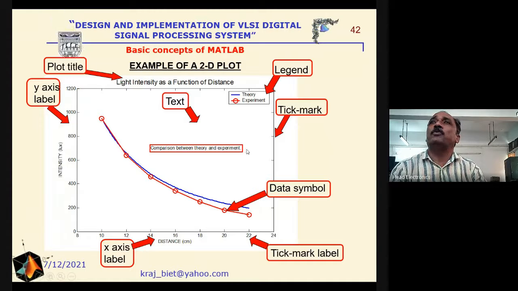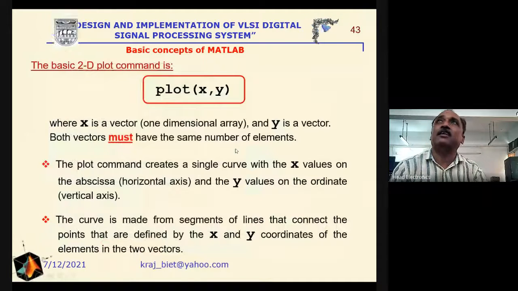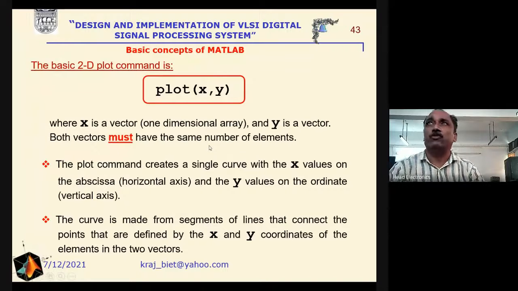So we will try to cover these portions, means how the graphical representation will be done and how we will include this type of editing.